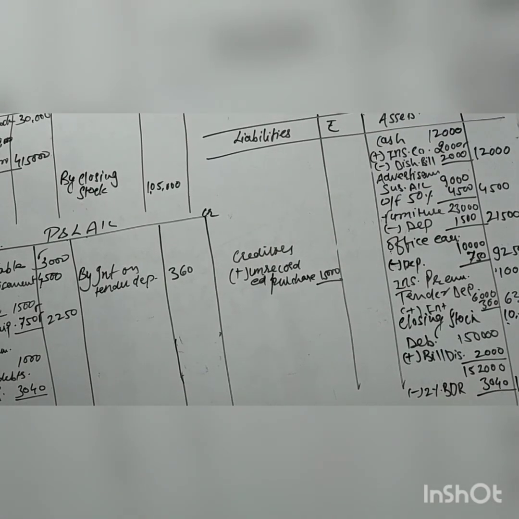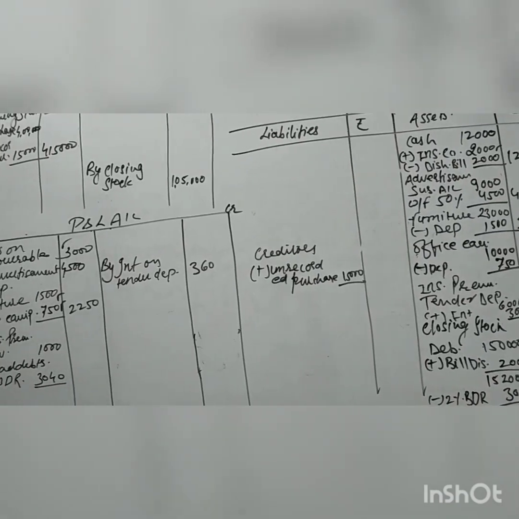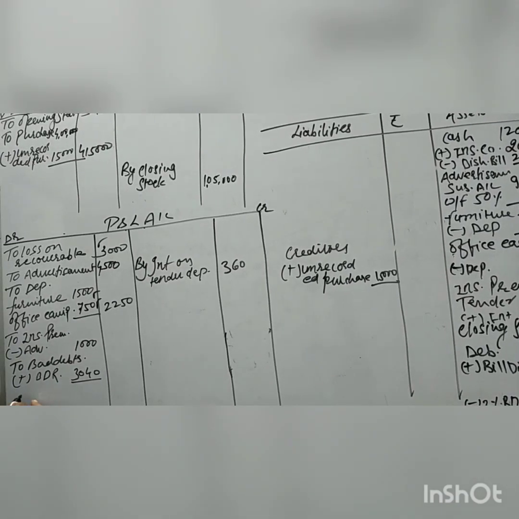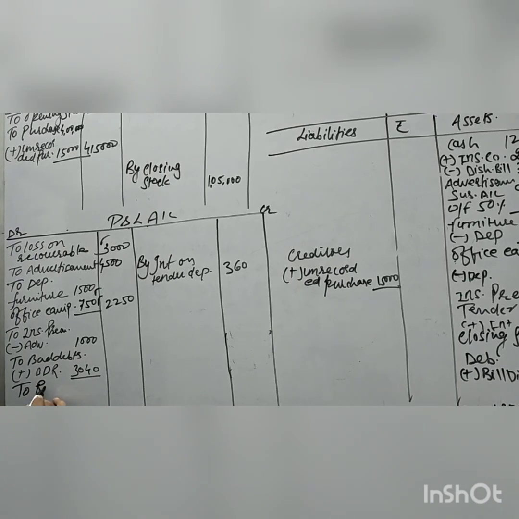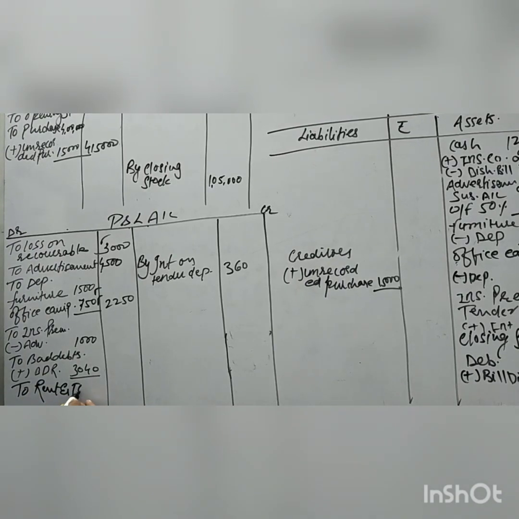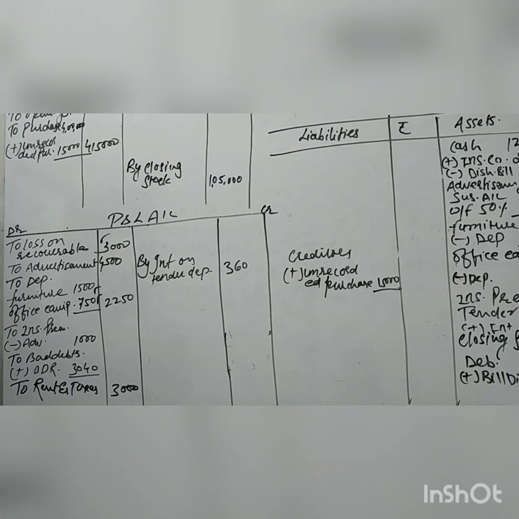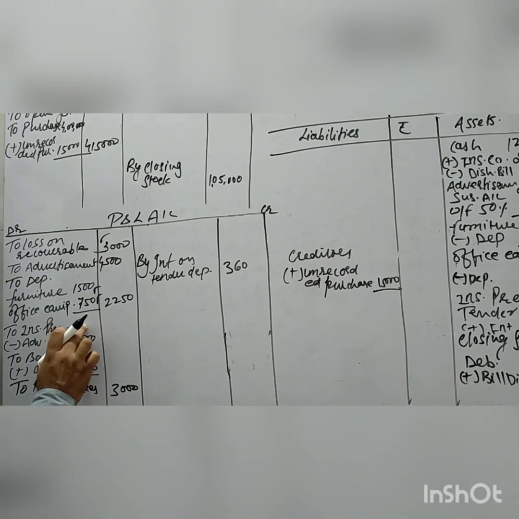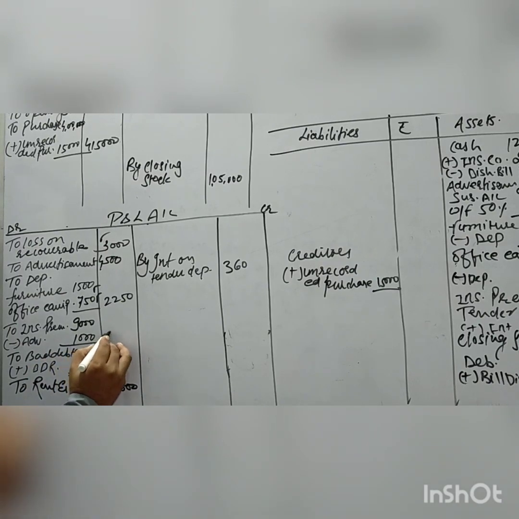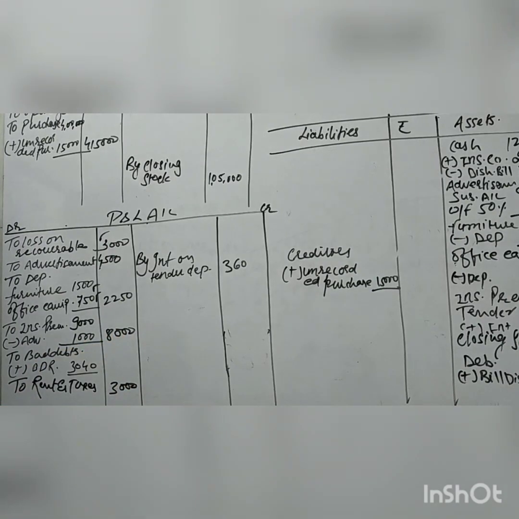Rent and taxes. This item is given in the trial balance, so it comes to the P&L debit side: rent and taxes, value given 3,000. Next, insurance premium. I have left this space, so I'll put insurance premium 9,000 here, and the advance of 1,000 comes to 8,000 in the outer column.